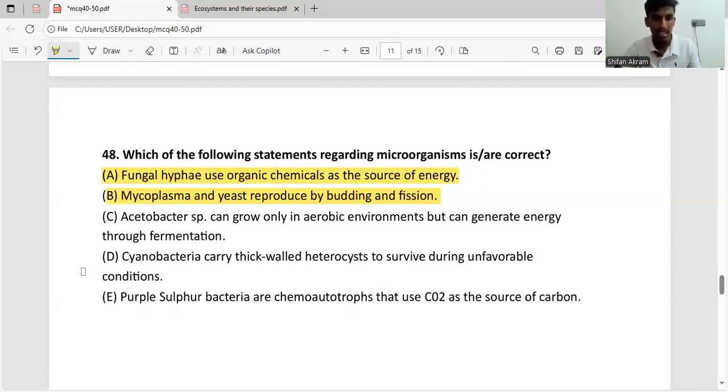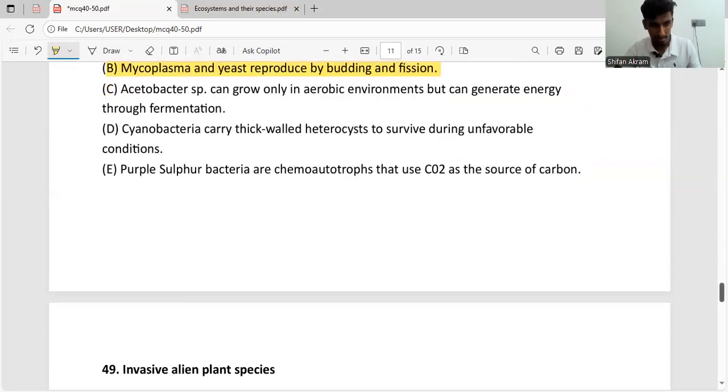So we can eliminate that answer. The final answer is: purple sulfur bacteria are chemoautotropes that use CO2 as a source of carbon. We know purple sulfur bacteria are photoautotropes. They use light to produce energy, but they use CO2 as the source of carbon. So we can eliminate this answer because they are not chemoautotropes. So the correct answer is A and B.